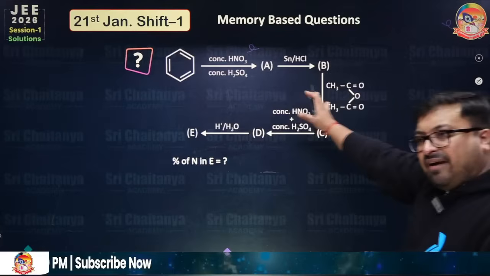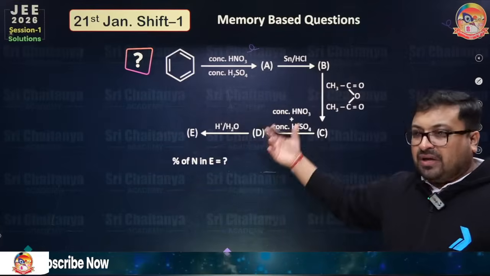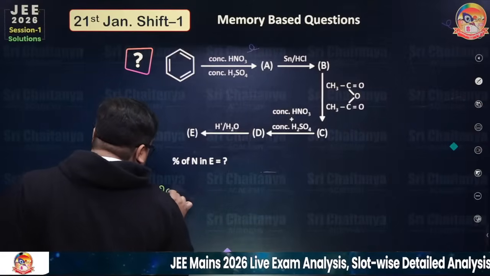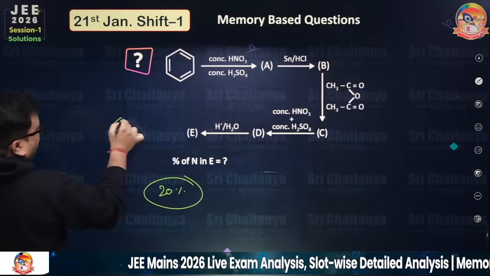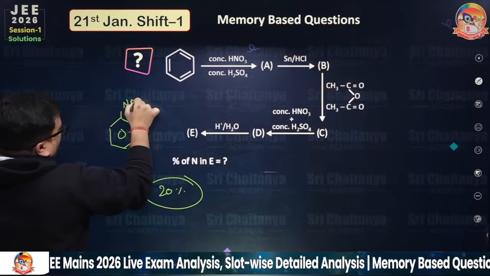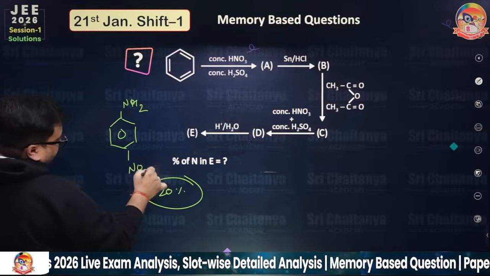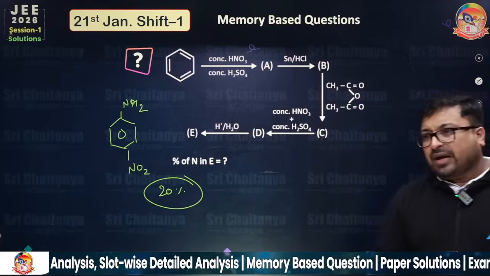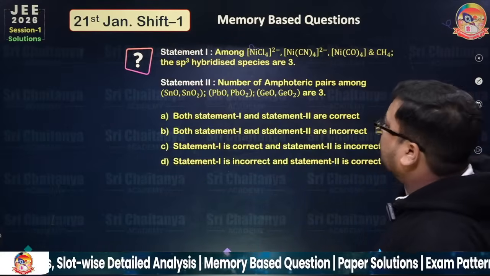Now this question we have already discussed. So in this part we have got these questions. This answer was actually 20%, I remember, and the final product was, if I have not forgotten, NH2 and NO2. Okay, so this we have already discussed in the last discussion. So this is the perfect answer for this question.